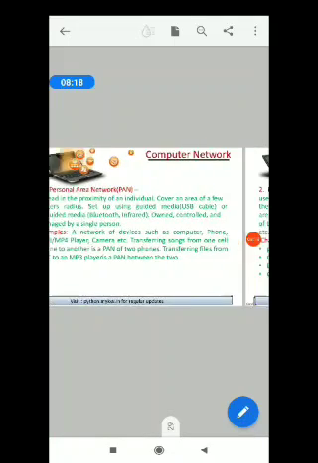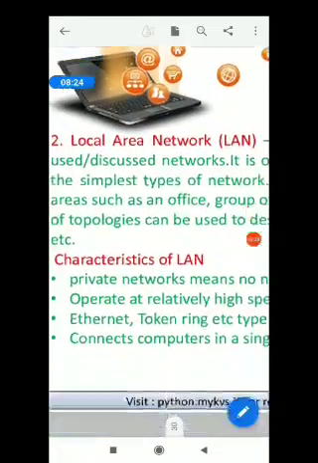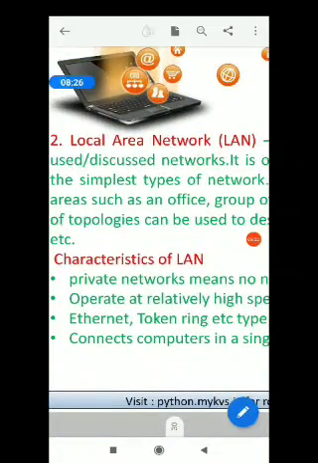Come to the second one, local area network. LAN is a privately owned computer network covering a small geographical area or small physical area like a home, office or a building, such as a school. It can cover an area spread over a few meters to a radius of a few kilometers.